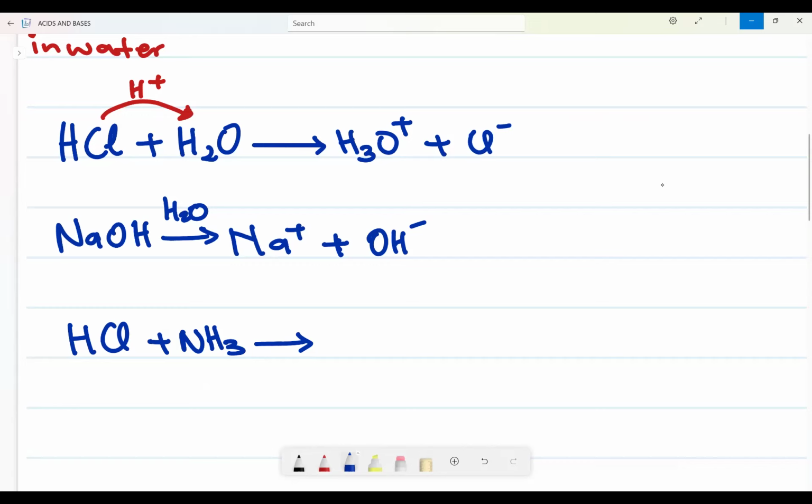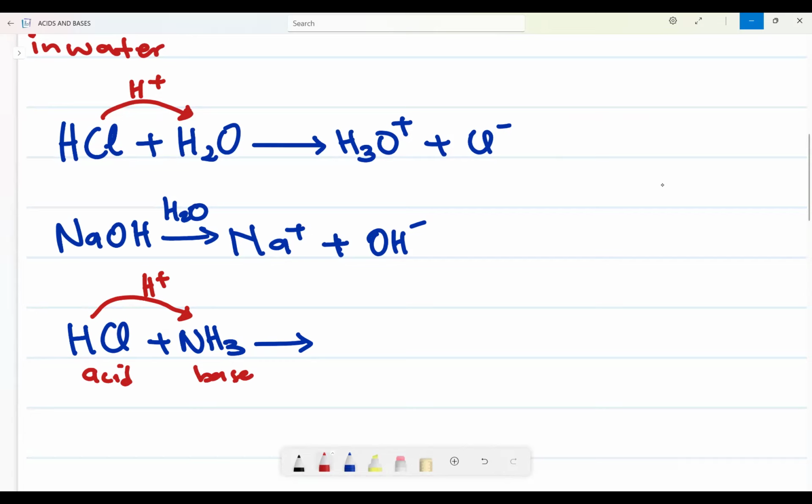So this is an acid. We know HCl is an acid, therefore it should donate a proton. When it donates a proton, this one will be an acid. This one will be a base. Why? Because it accepts a proton. It is a proton acceptor, and that is the definition of a base.